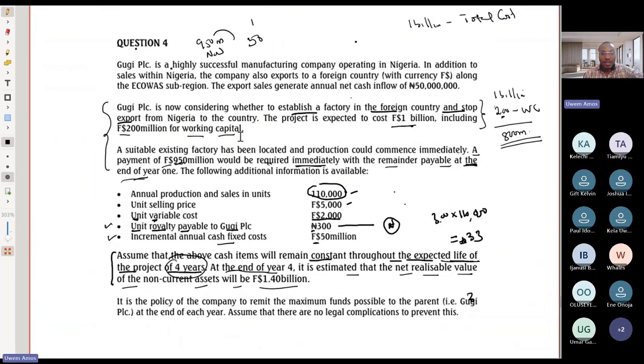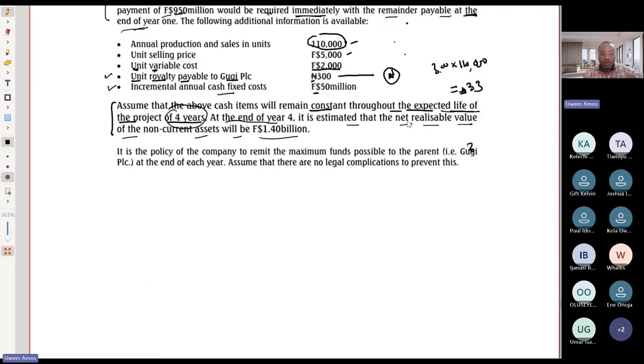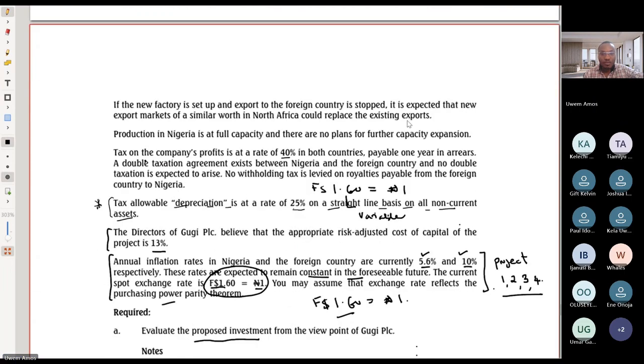So the money, the net cash flow. So where do we have tax? I don't want to read the entire question, so we just scan through it. Where do we have tax? Okay, so it says tax on the company's profit is at a rate of 40% in both countries. So it is 40% over there. It is 40% in Nigeria.